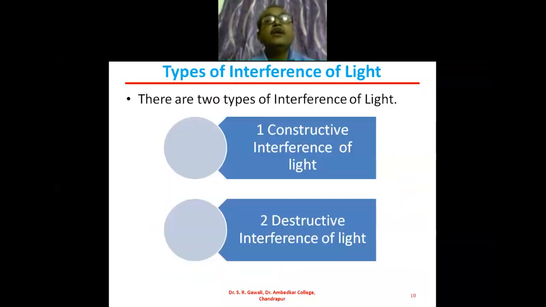Now there are two types of interference of light that we have seen. One is the constructive interference of light, and another is the destructive interference of light. The definitions of constructive and destructive interference of light are important from the examination point of view. Many times a question has been asked on this, or an MCQ will also be asked on these different types of interference of light.